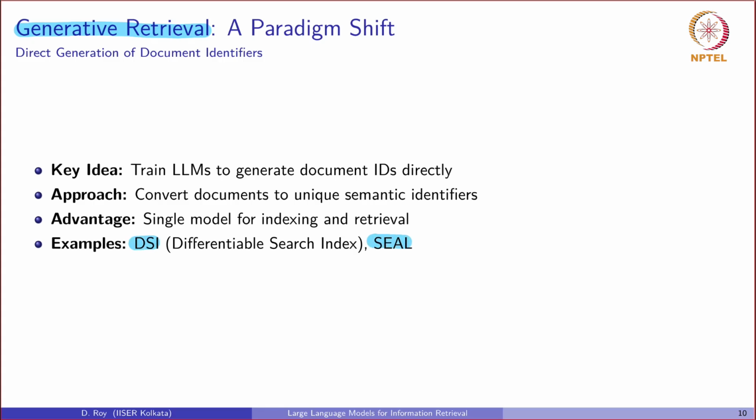In this paradigm, the entire retrieval process is condensed into a single model. The model itself becomes the index, and this is actually a true paradigm shift, as you can understand. It blurs the line between retrieval and generation, and it opens up a fascinating new research direction where retrieval and generation will be happening together.